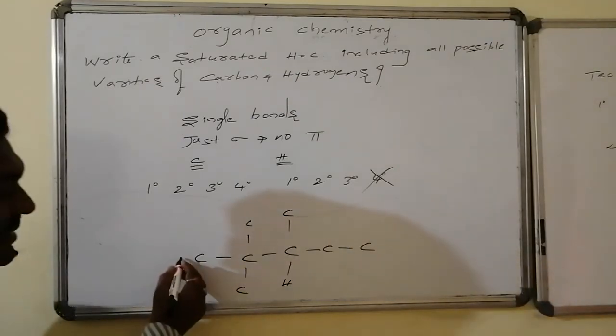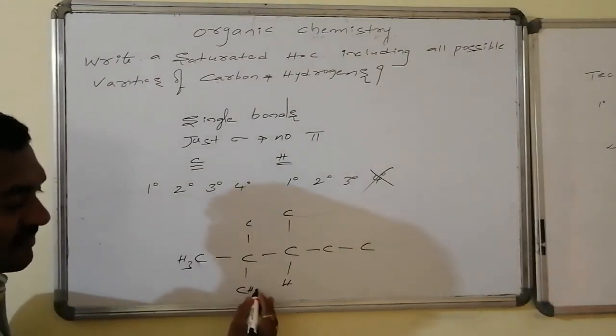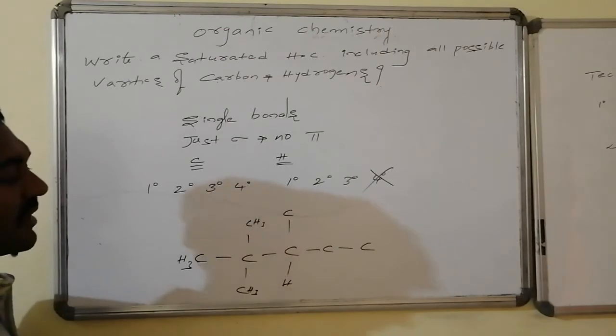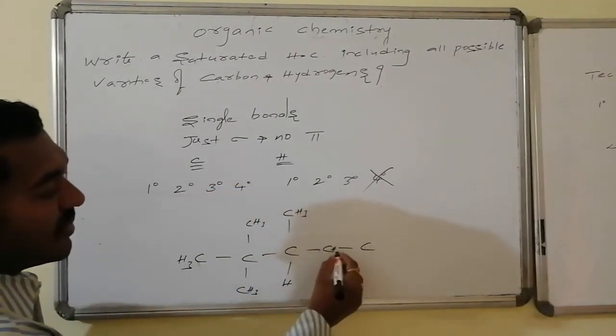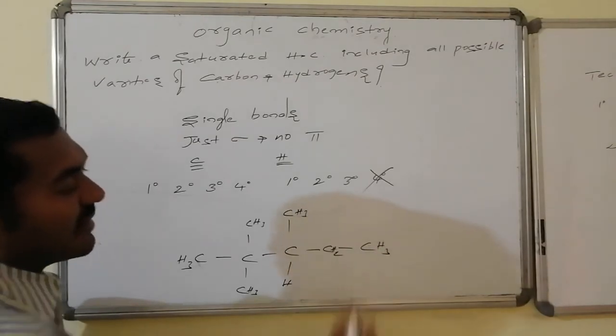Like this, let us see. Here it has 3 hydrogens, 3 hydrogens, 3 hydrogens, and it has 3 hydrogens, and it has 2 hydrogens, and it has 3 hydrogens.